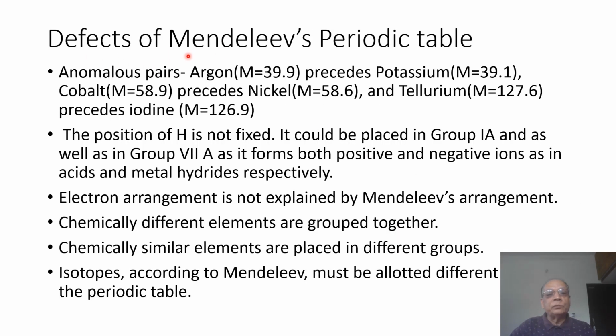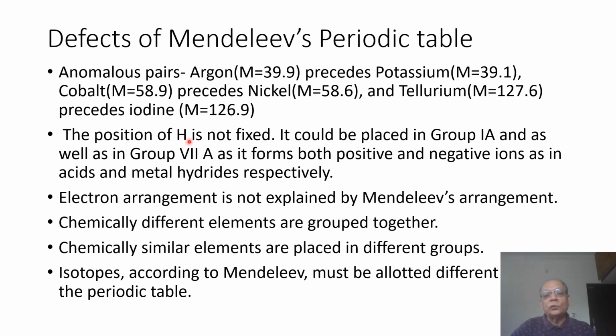Now, defects of Mendeleev's periodic table, as pointed out earlier: the anomalous pair argon 39.9 precedes potassium, mass 39.1. Cobalt, atomic mass 58.9, precedes nickel, atomic mass 58.6. M stands for atomic mass. Tellurium, atomic mass 127.6, precedes iodine, atomic mass 126.9.